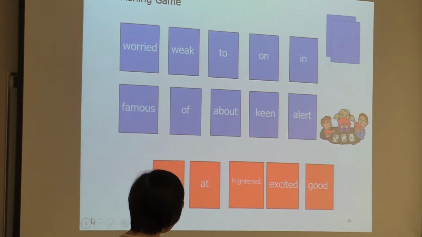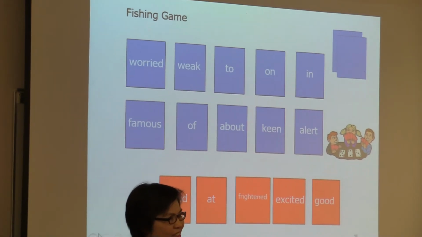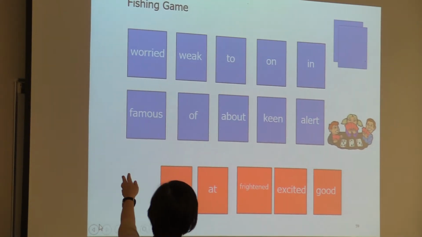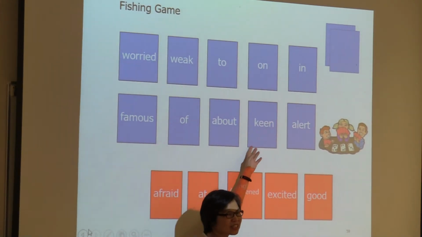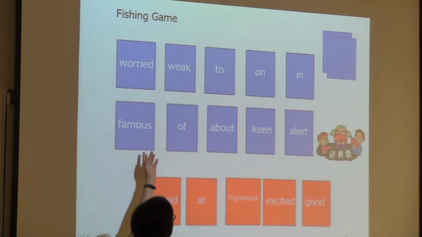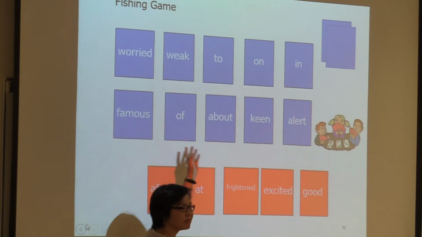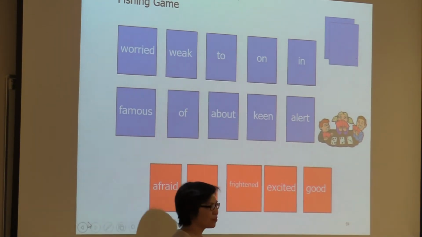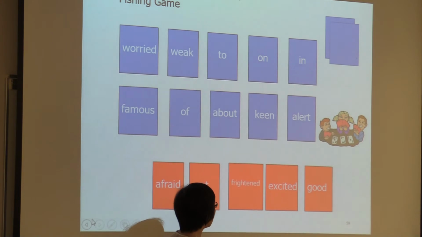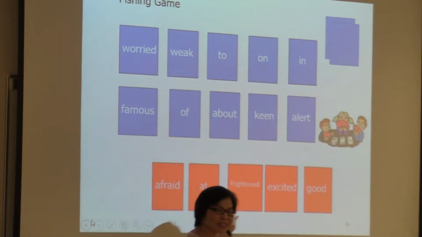So after shuffling the cards, you put down 10 cards on the table like this. Up to you, it can be 10 or it can be 8. Several cards here. Both players can see the cards, see the words there. And then each player holds 5 cards maybe.